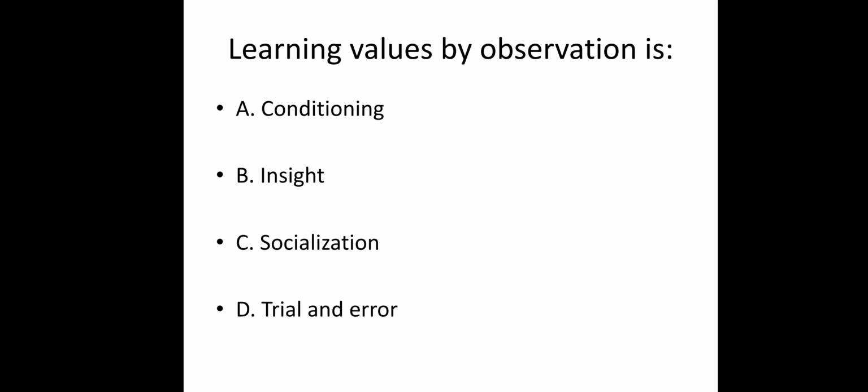Learning values by observation is: conditioning, insight, socialization, trial and error. For example, imagine a child learns values by observing his parents or teachers, and this method is called socialization. Option C is the right answer.